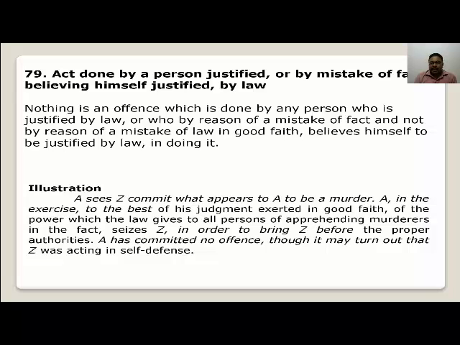The act is justified by the law in the sense that the act must be of such a nature that it can be exempted by the law after giving sufficient grounds. So section 79 says that if a person does any act, and the act is of such a nature that it can be converted to a mistake of fact, not a mistake of law, and the person acted in good faith, believing himself to be justified by the law, then his act can be exempted under section 79.